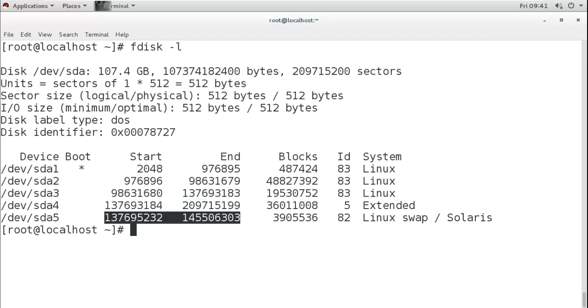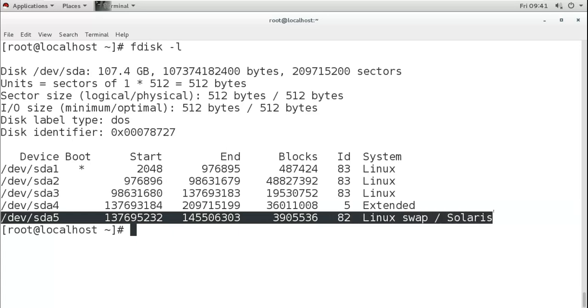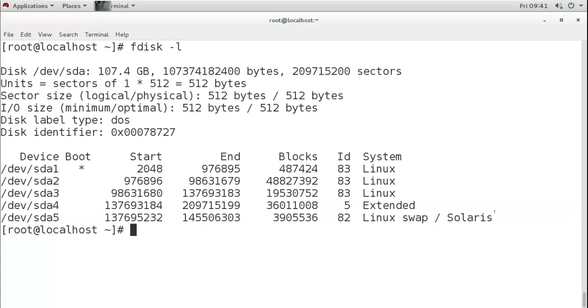Now this one is not a partition, it is a logical drive under the extended partition. Now I can create multiple logical drives. And remember, you can't use the extended partition directly, because in extended you create logical drives, and those logical drives you can use. That can work as a normal partition also.